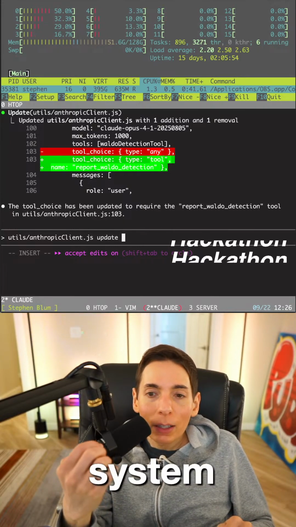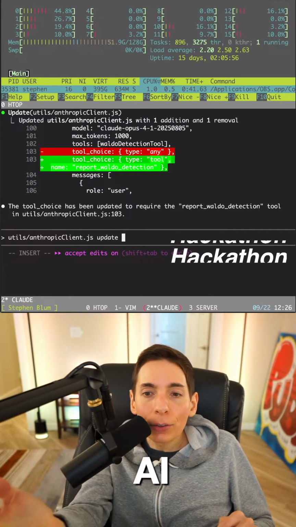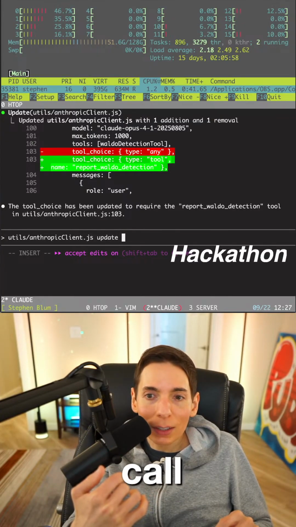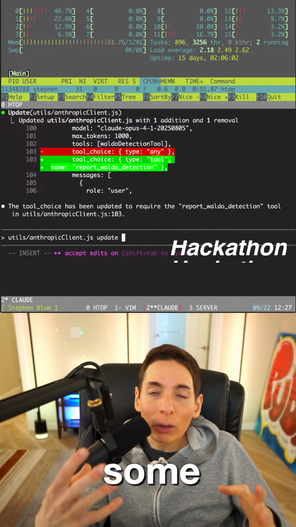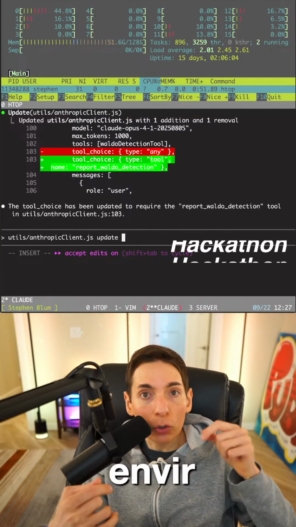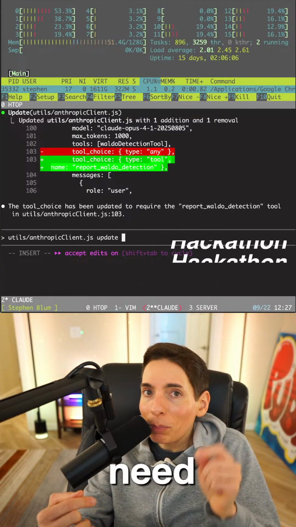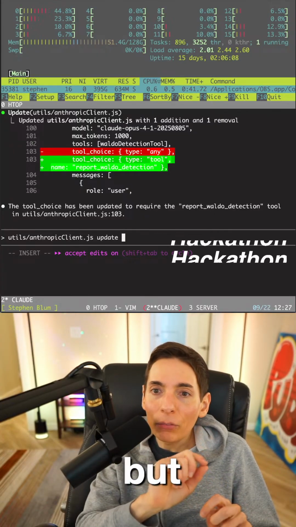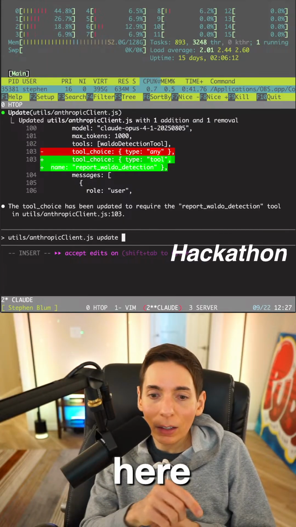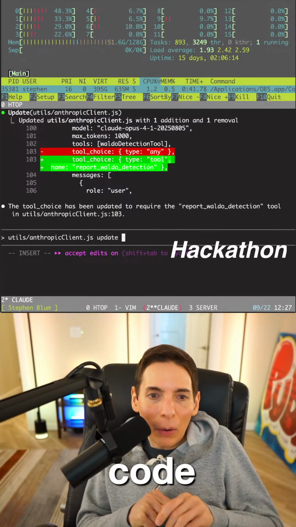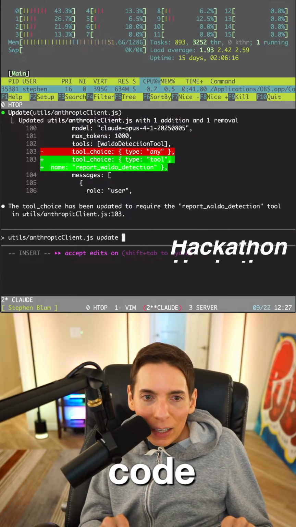Our system is calling the AI. The AI is responding with a request to call the function. And the function in this case is just for us to do some work. And we already have an execution environment that we're doing that call. So you don't need an MCP server for that. But if you're running an AI agent, sort of like a command line utility, like here we're running Claude Code. Yes, you're right.